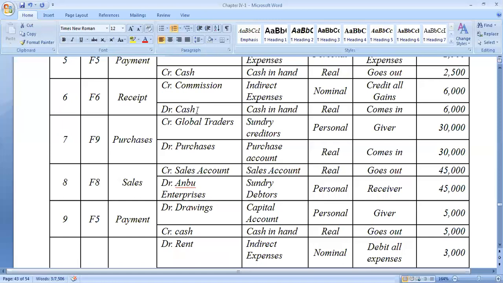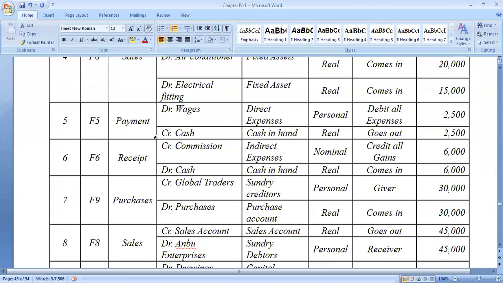Until and unless you focus on the material which has been sent, and just record the video and just watch the video, it is not useful. So watch the video, and along with that also refer to the material which has been sent. Clear? Then F9, purchases. So Global Traders is the giver. What is coming in? The purchases is coming in. So we have already discussed purchases account debit to Global Traders.